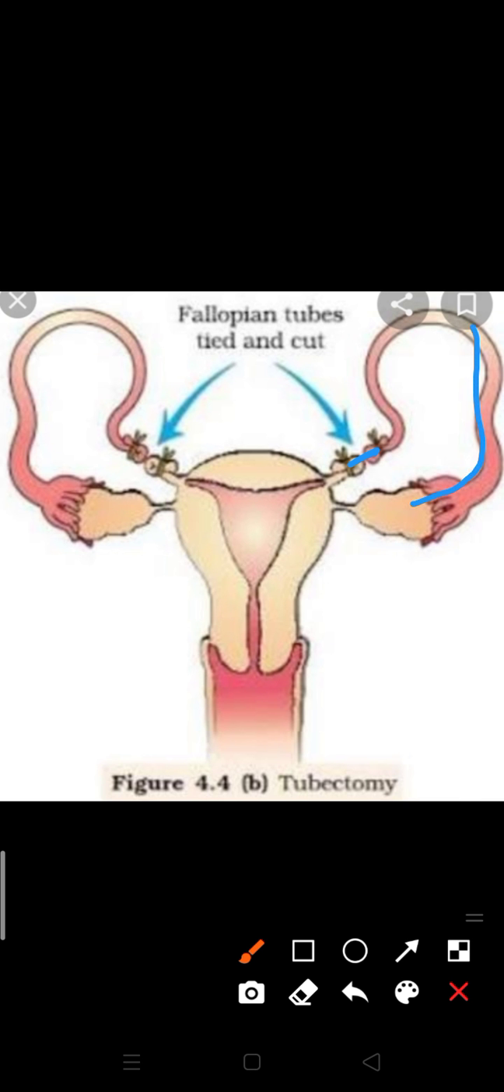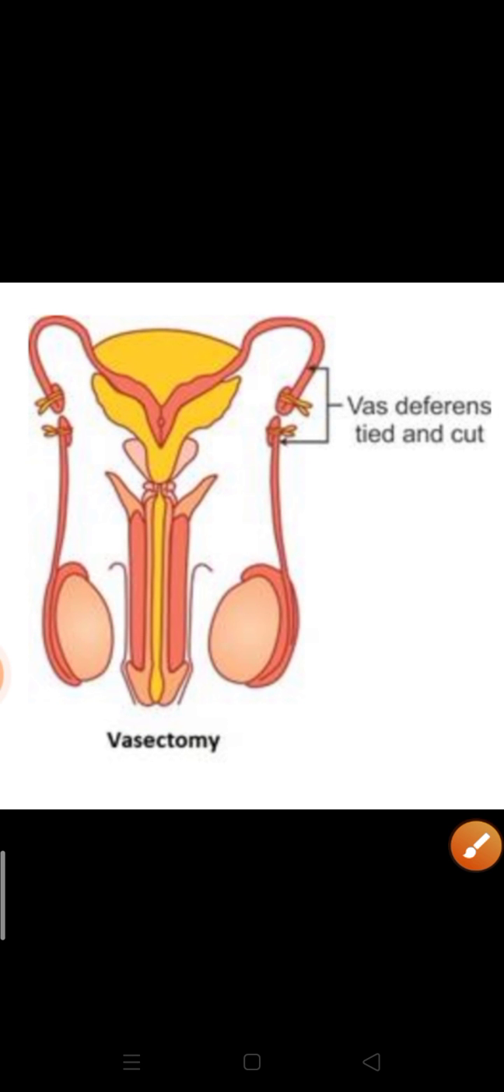Ova are being released, but they can't reach the oviduct. Okay, so the surgical procedure, if it is done in a female, is known as tubectomy. If it is done in a male, it is known as vasectomy. Okay, so I hope that much is clear.